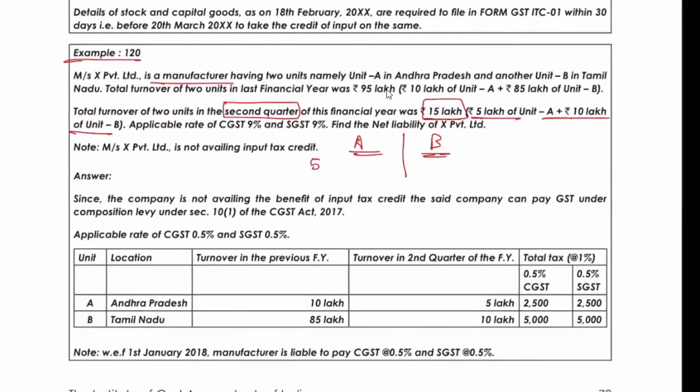So for A, on 5 lakh, 0.5 and 0.5. And for B, it is 10 lakh into 0.5 and 10 lakh into 0.5. That's what they have done, 5,000 and 5,000. Correct?